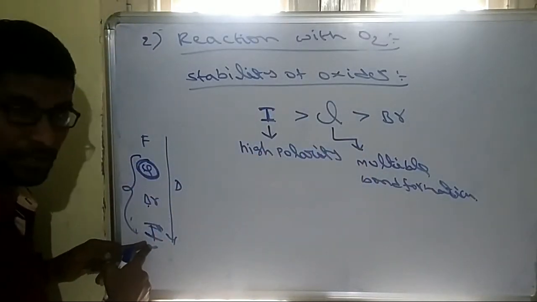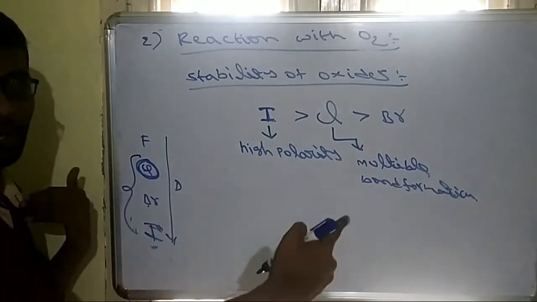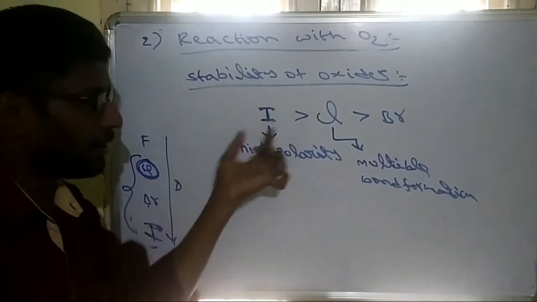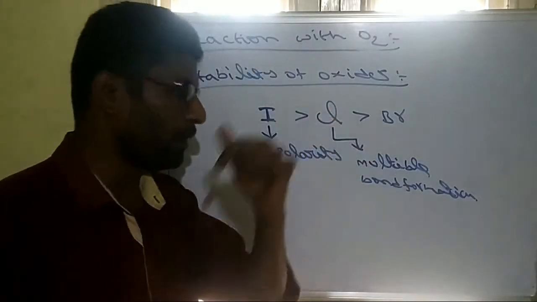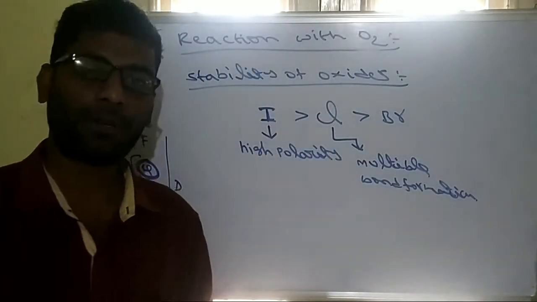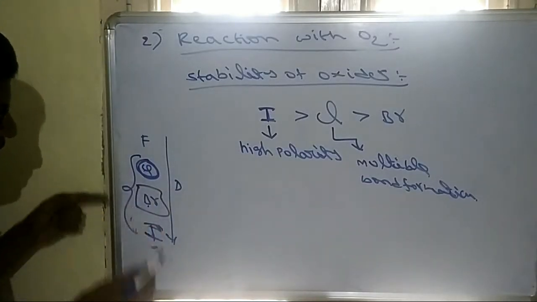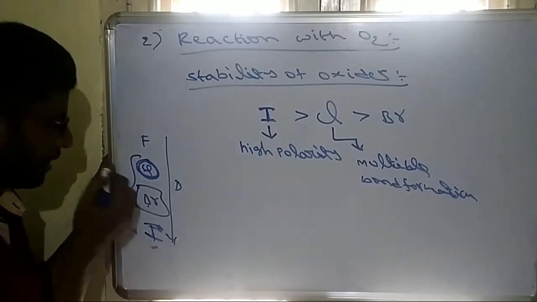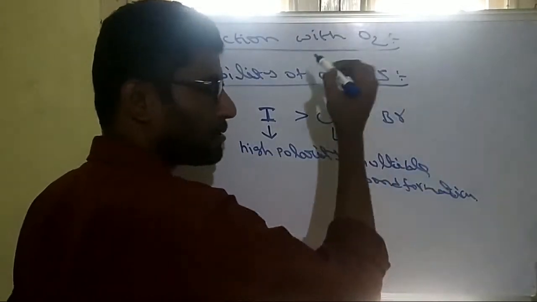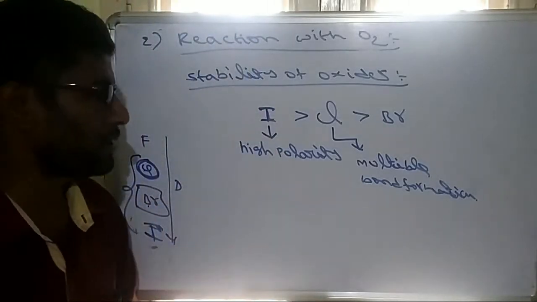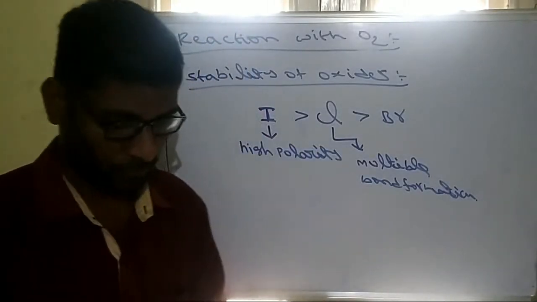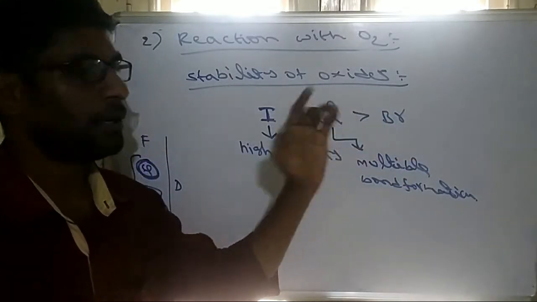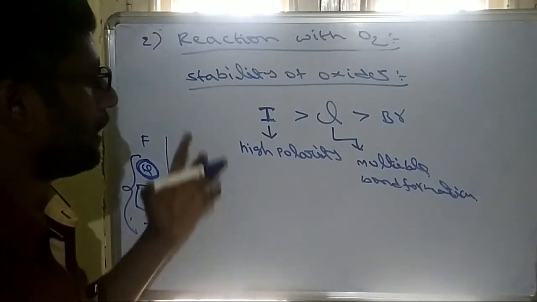But iodine oxides do not form multiple bonds due to very large distance, but they have high polarity. Due to high polarity, iodine oxides are more stable, and due to multiple bond formation, chlorine oxides are more stable. But bromine has neither multiple bonds like chlorine, nor high polarity like iodine. So bromine oxides are less stable among these halogens. So this is the order of stability of oxides.